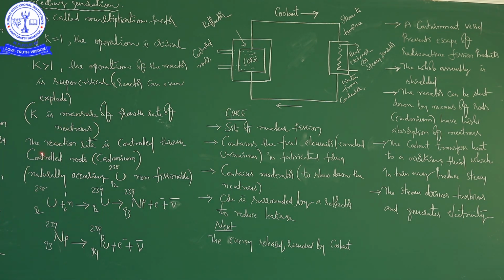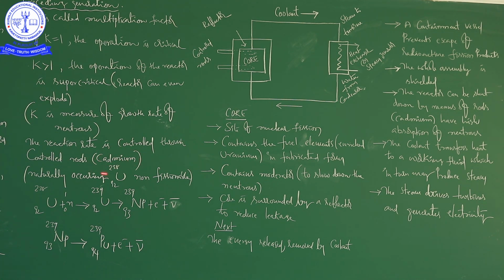Next, the reaction rate is controlled through control rods.